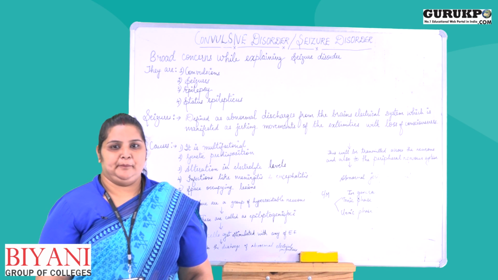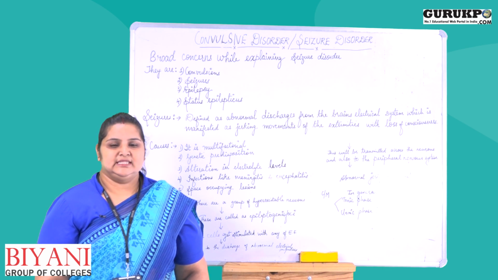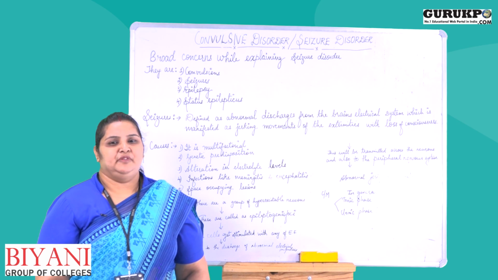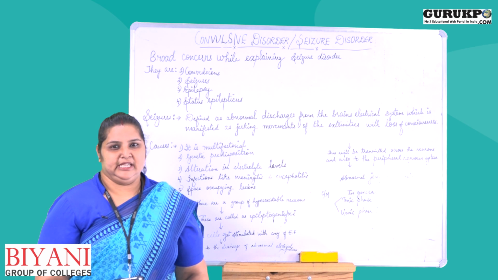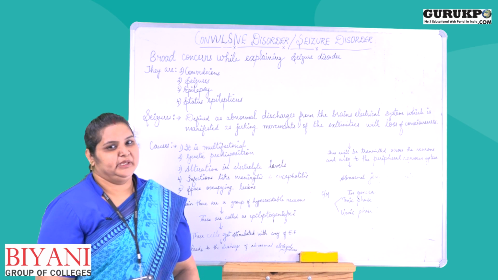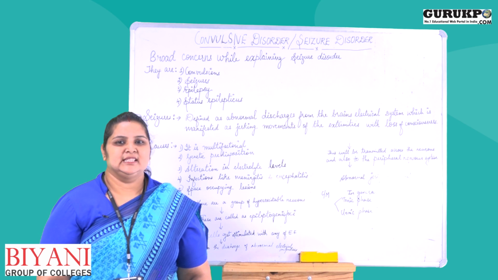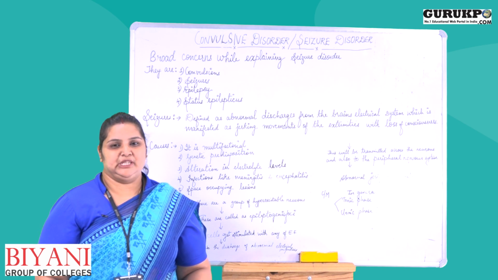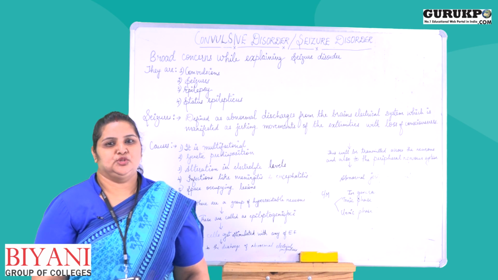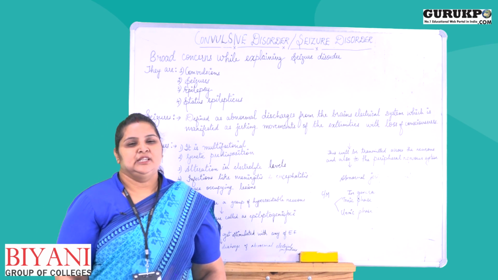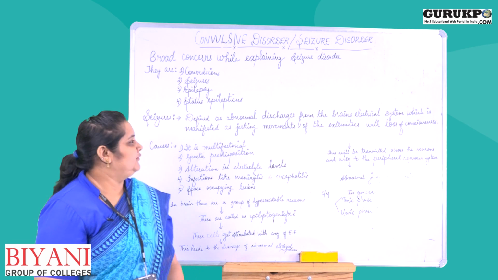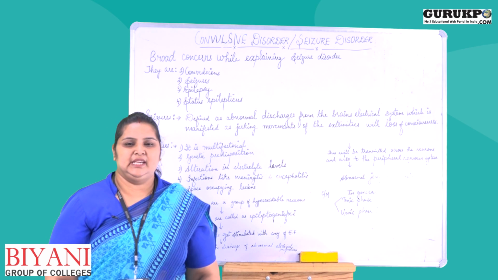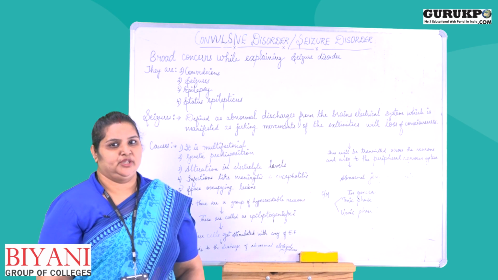It is a severe form of epilepsy in which the child will not have any time between two subsequent attacks. That is, before recovering from the first attack, the child will subsequently have another attack. So, the child does not even get the time to recover from the first attack. These are the broad concerns regarding seizure disorder.